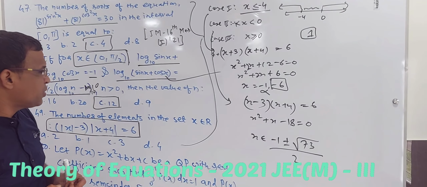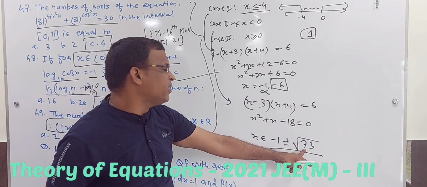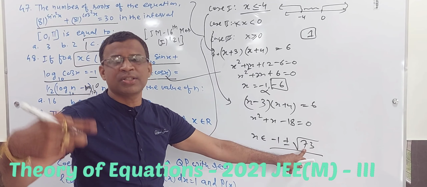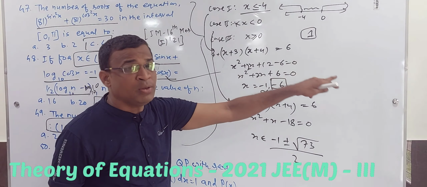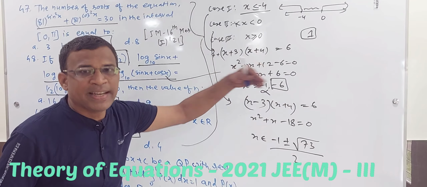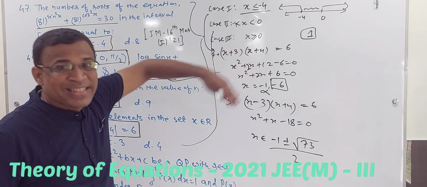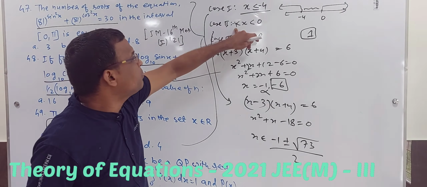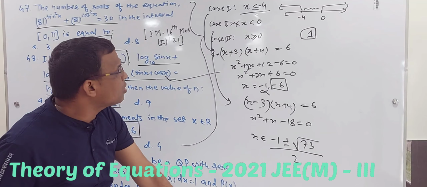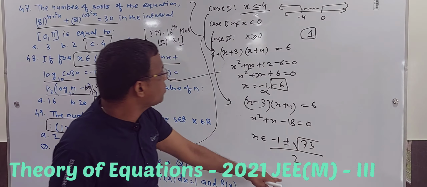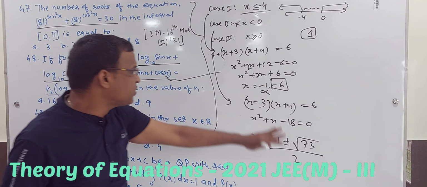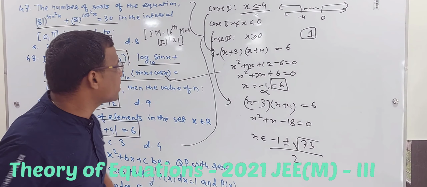-1 plus or minus root 73. Suppose I take root 73 as 8.5. So -1 minus 8.5 is -9.5, upon 2, which is less than -4, whereas my x is in -4 to 0. So that is not possible. And again, for the second root, -1 plus root 73 is also not possible because I want the negative answer. So this case is not at all acceptable.